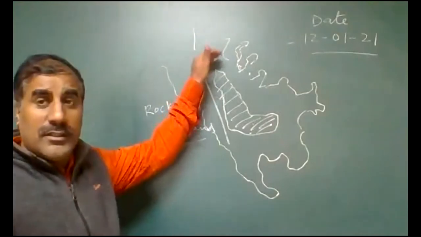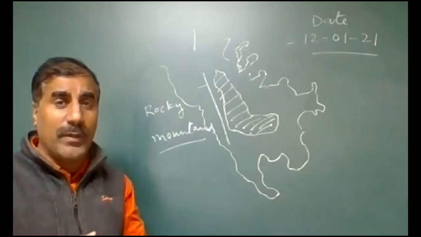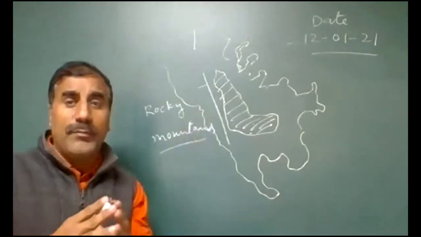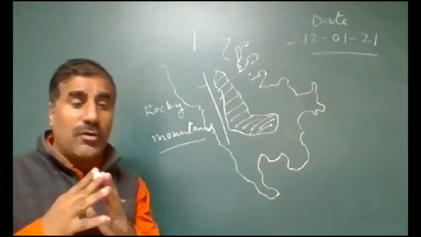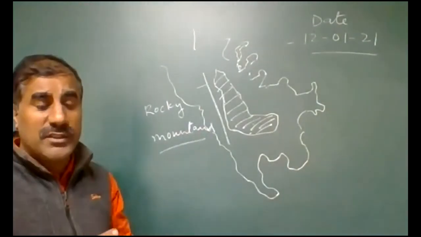On the other side, it is surrounded by Lake Superior and the famous lakes, and it is drained by the tributaries of the Mississippi River.